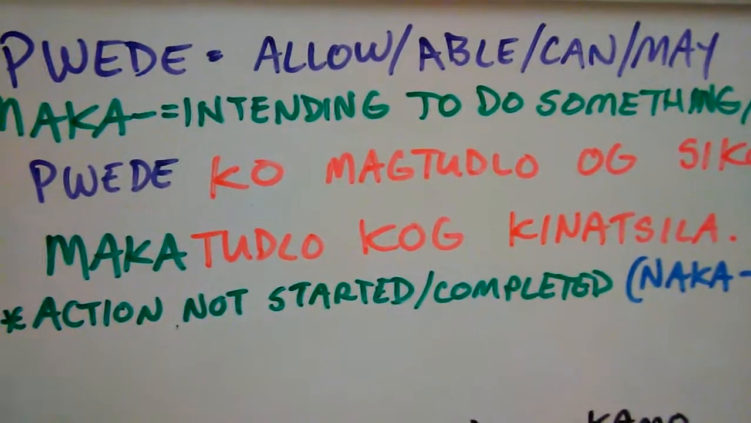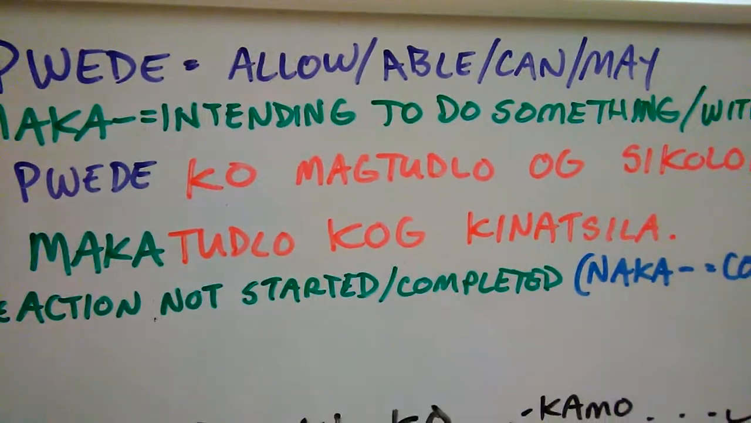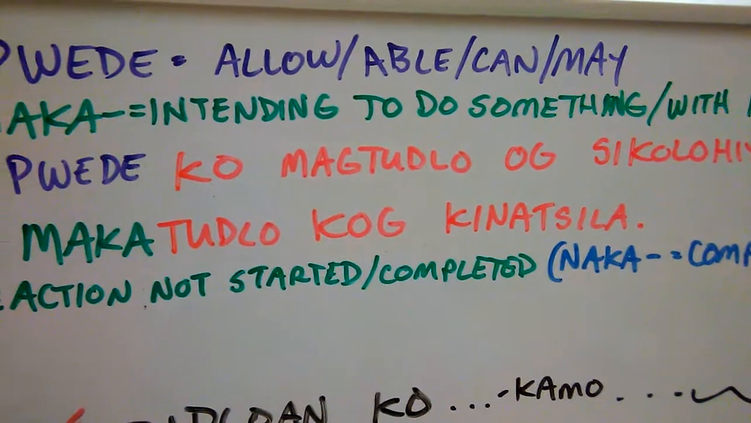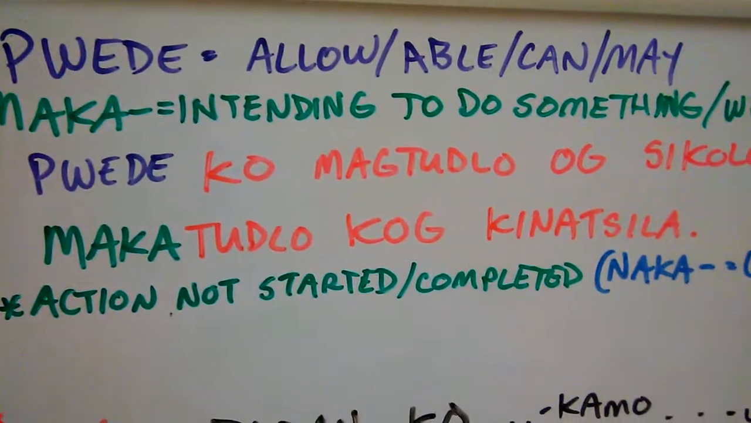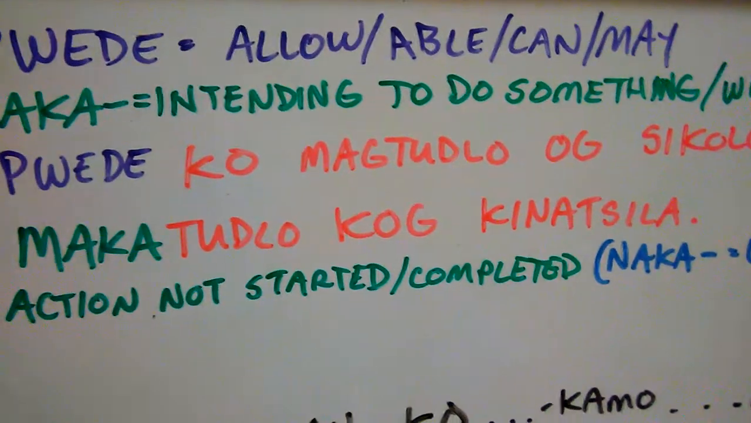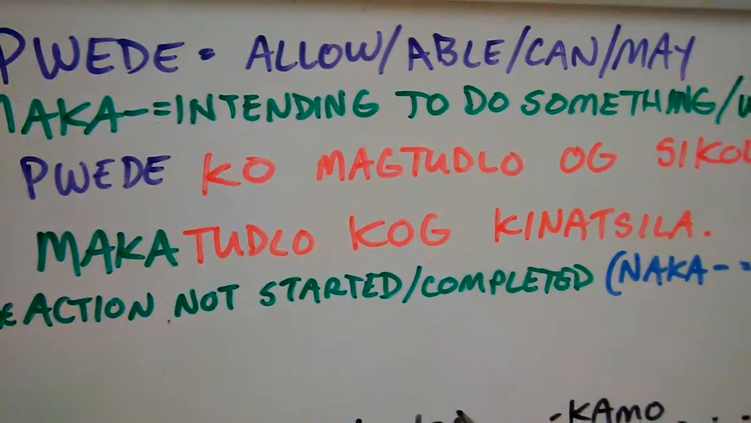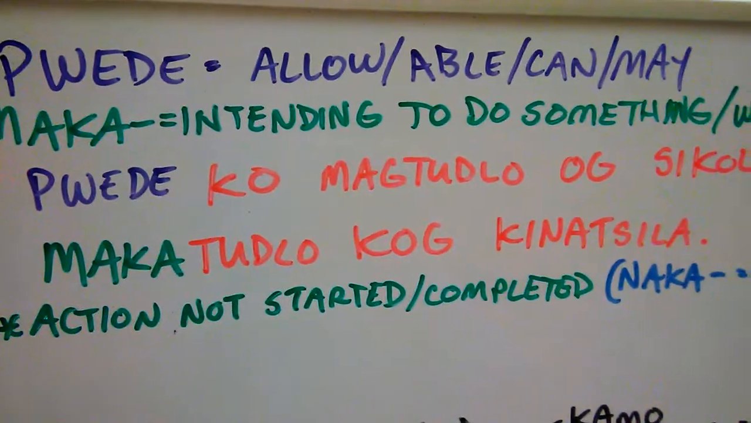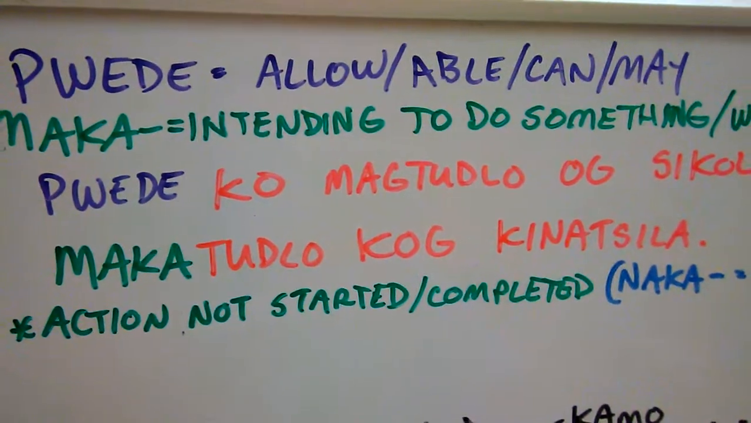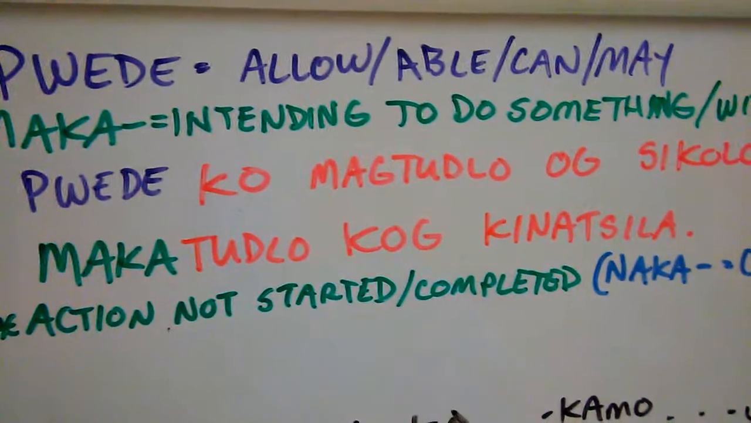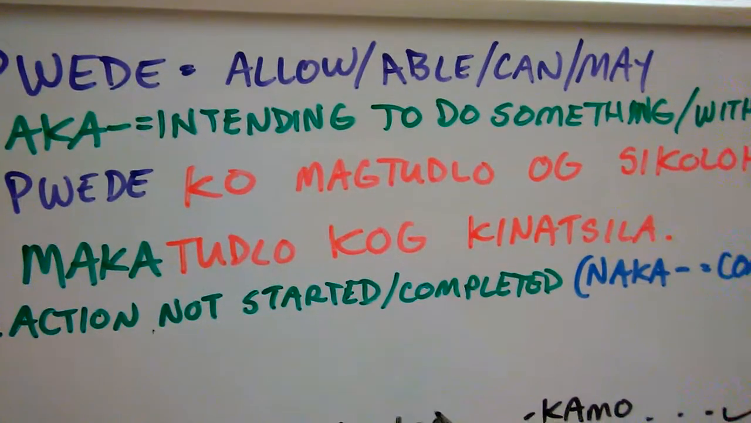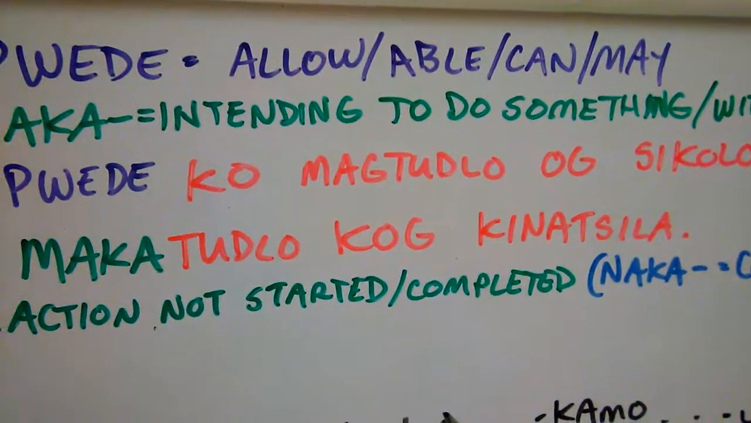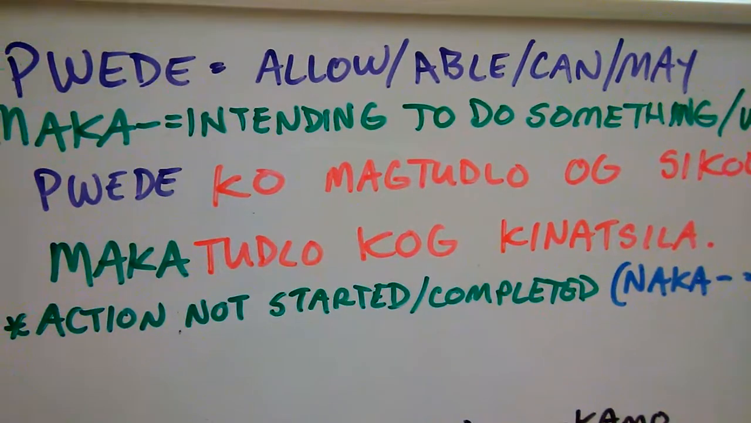And here are some examples that I can show you. The first one is pwede ko magtudlo og psikolohiya. I can teach psychology, or I'm able to teach psychology. Again, it can also express allowance. Pwede ko magtudlo og psikolohiya sa kining eskwelahan. I can teach psychology, or I'm allowed to teach psychology in this school. Or in that school, whichever one I said, I forgot.